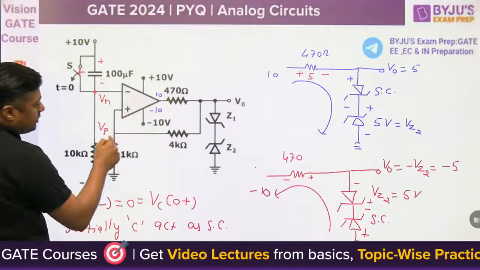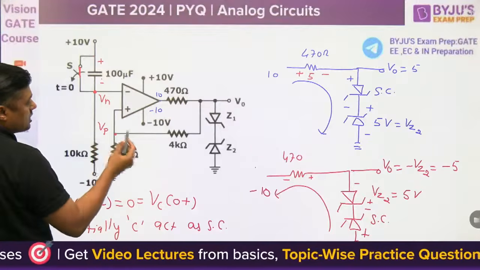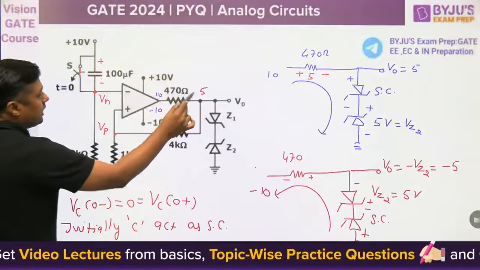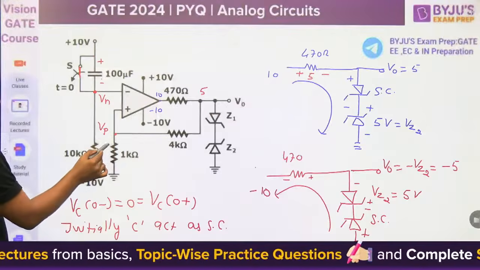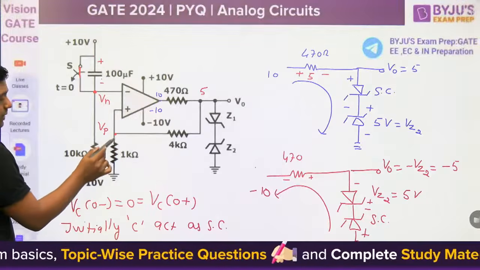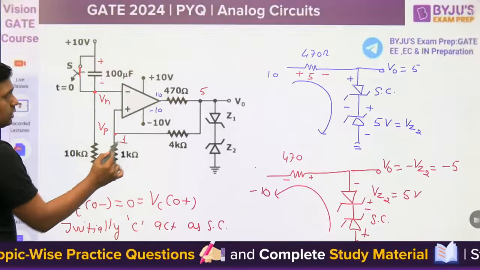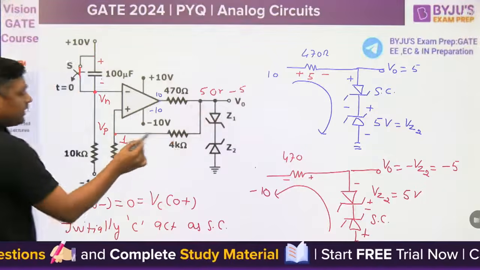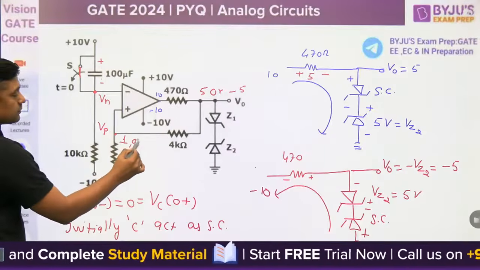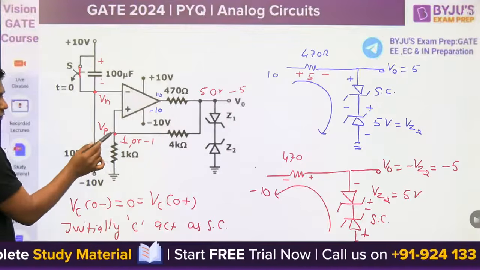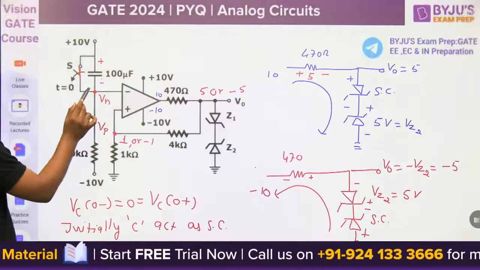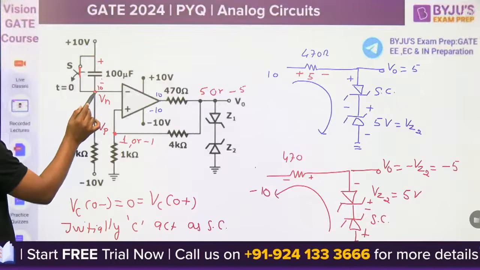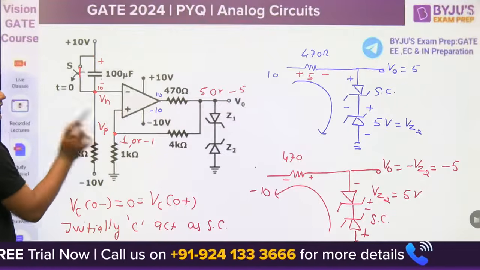Because at this point, maximum voltage possible is plus 1. If it is 5, according to voltage division rule, 1 divided by 4 plus 1, 1 volt. Or if it is minus 5, 1 divided by 5, it is minus 1. So what is the possible value? 1 or minus 1. If it is 10, this is greater than 1 as well as greater than minus 1.